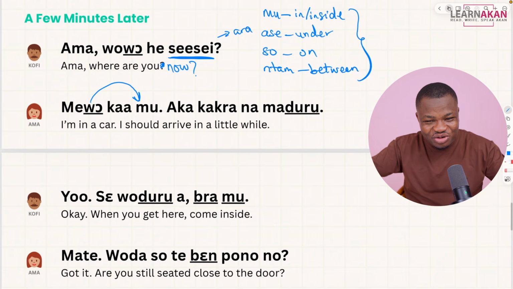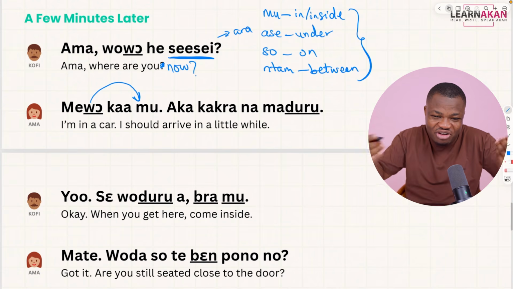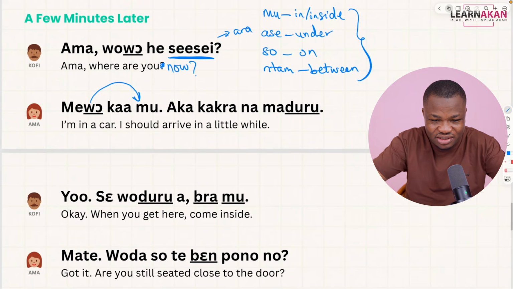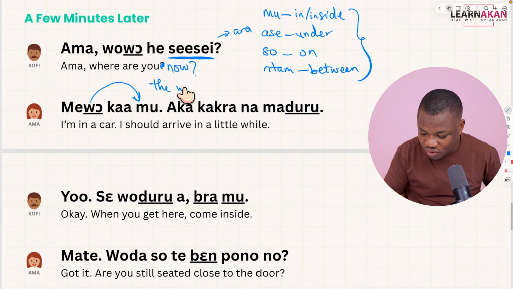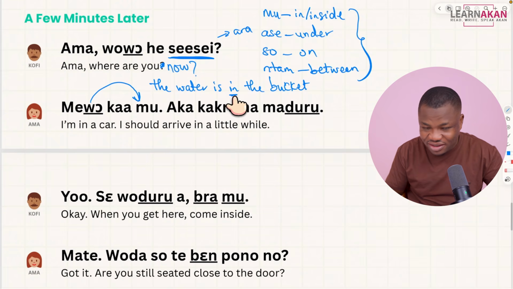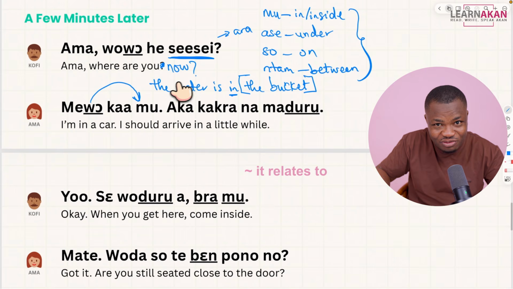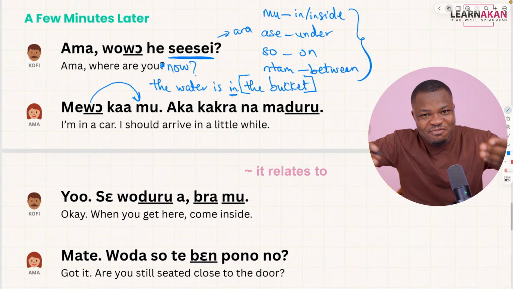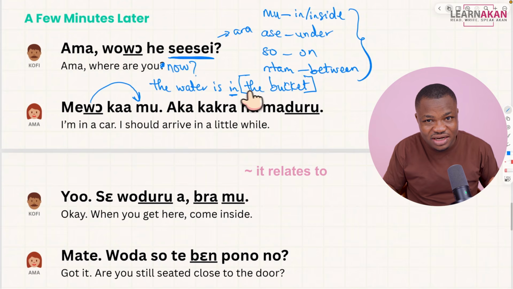Prepositions. And they are called prepositions because they come before the nouns that they come with. So pre is before, preposition. So before that position. So for example, I can say the water is in the bucket. The water is in the bucket. So look at this. This is the in here, and it modifies the noun phrase that comes after. So the in comes before, right? So in the bucket. So preposition. It comes before the noun or the noun phrase that it modifies.